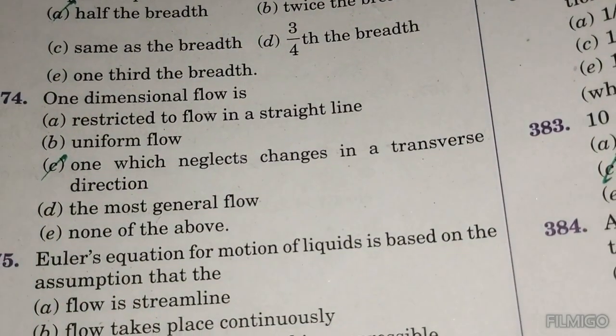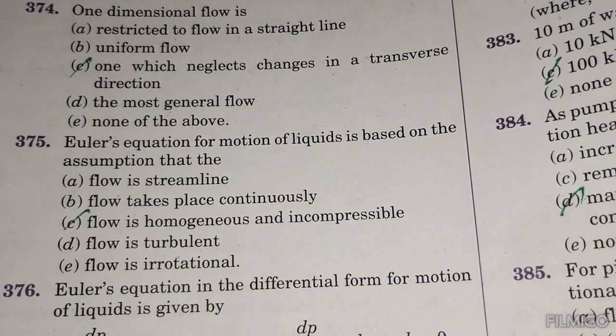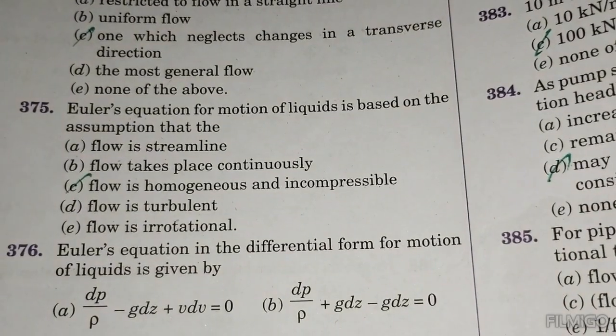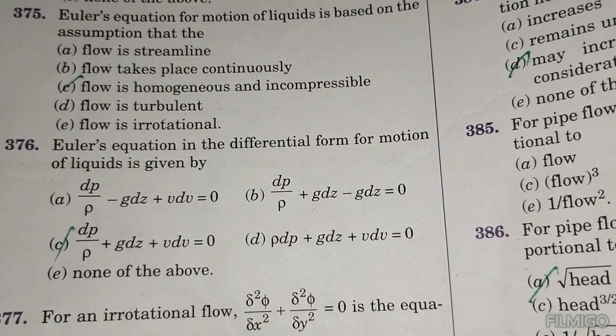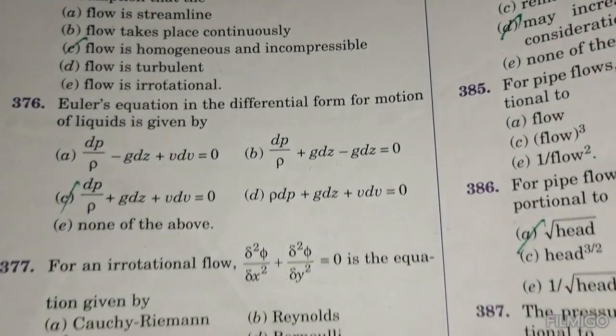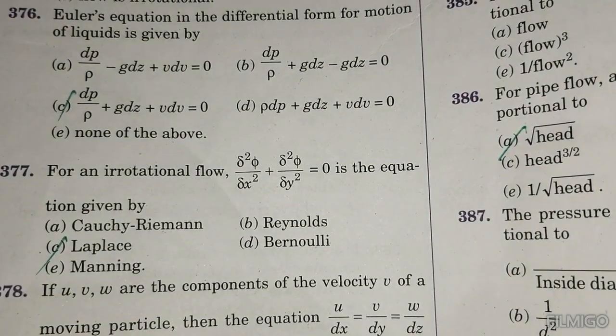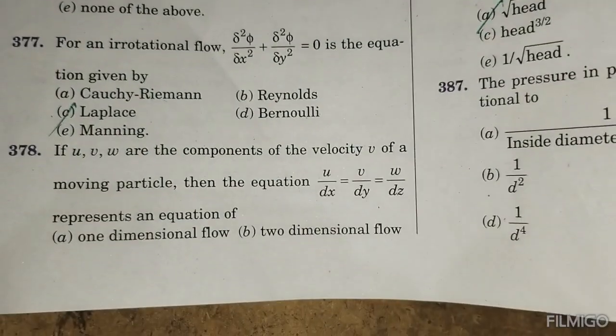One-dimensional flow is that which neglects changes in a transverse direction. Euler's equation for the motion of a liquid is based on the assumption that the flow is homogeneous and incompressible. Euler's equation, the differential form of motion of a liquid, is given by dou p by dou x plus dou y plus dou z plus dou v by dou t equals 0. For an irrotational flow, dou square phi by dou x square plus dou square phi by dou y square equals 0. The equation is given by Laplace.